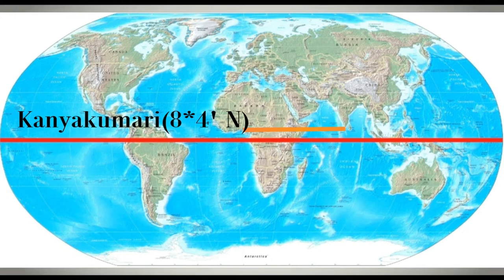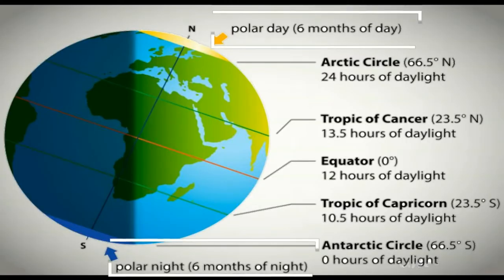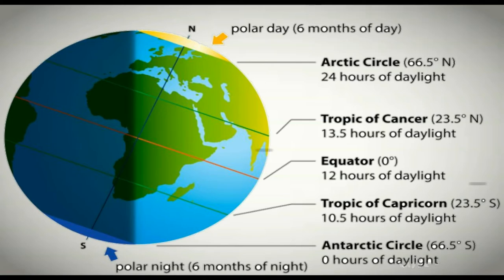But if you go away from the equator, then slowly the difference between day and night will appear more. And if you will be at the north pole 90 degree completely, you must have heard that in the north pole there is 6-month night and 6-month day. So here the difference between day and night will be maximum, but the place which is near to the equator, the difference between day and night will be minimum.